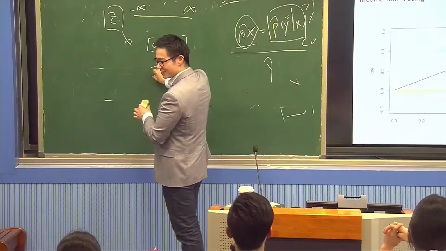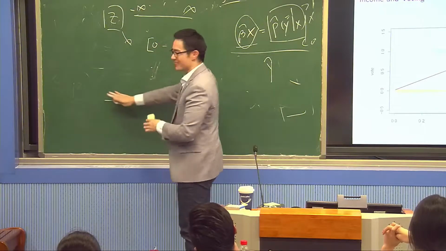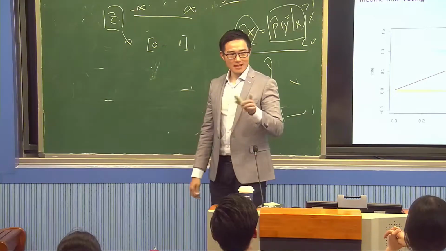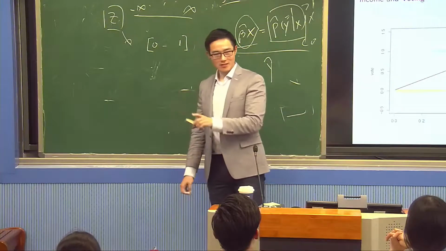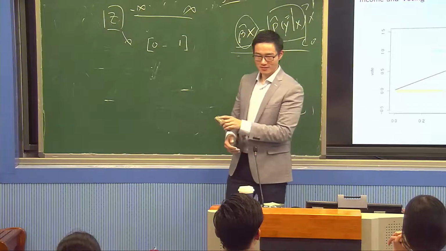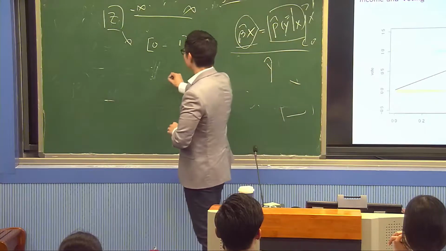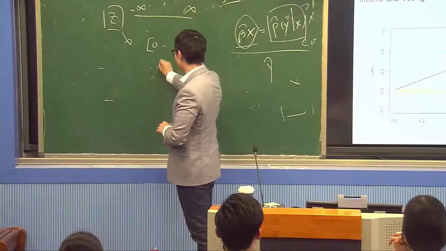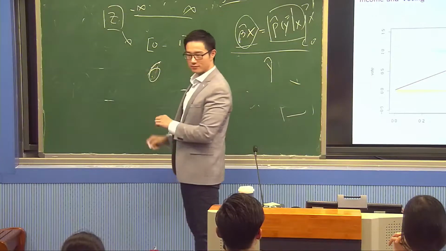So that's why I asked at the beginning whether people have studied logistic regression. How does logistic regression do it? I'm going to define a function. I call it sigma. It's actually called a sigmoid function.